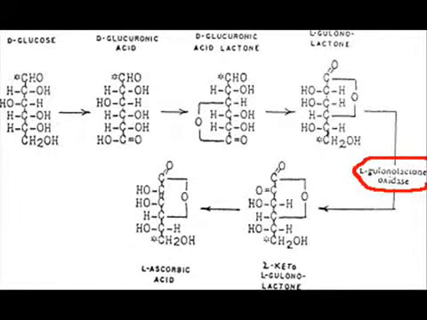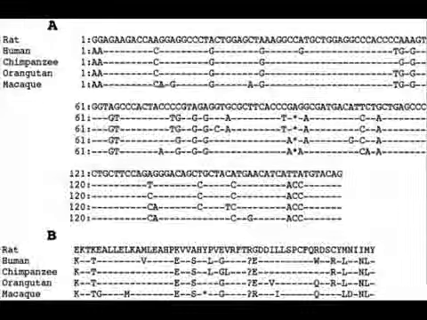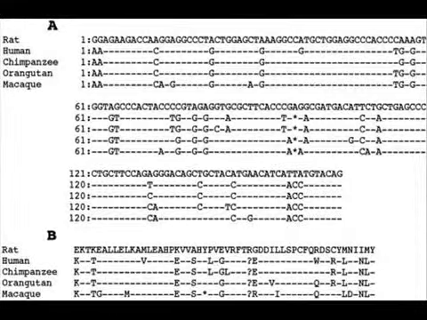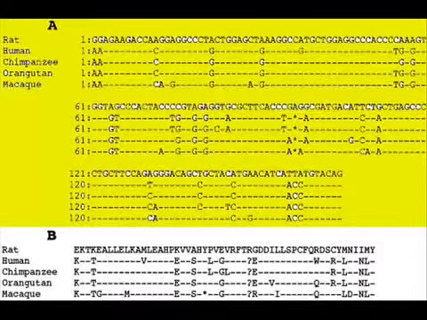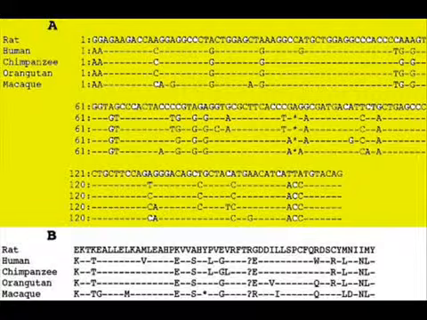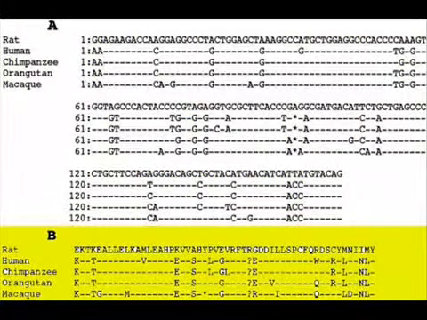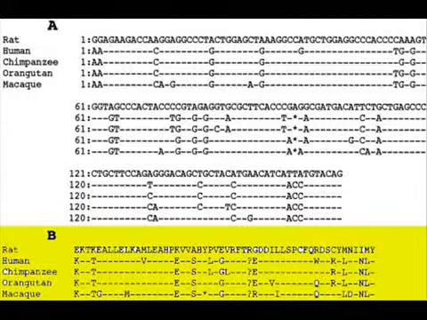This chain of amino acids is folded on itself to make a protein, in this case the enzyme L-gulonolactone oxidase. The gene sequences for the 5 species were then lined up with each other, and the differences were observed. Let's take a look. In A of this figure, you have the DNA lined up, and in B you have the amino acid sequences, coded for by the same DNA in A. B is 1/3 the length of A because every 3 nucleotides from A code for 1 amino acid in B.